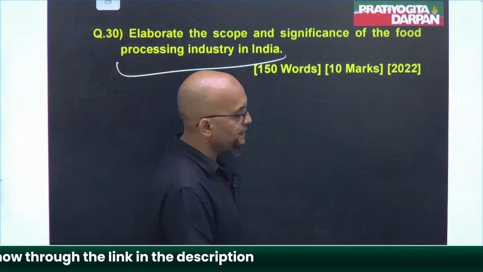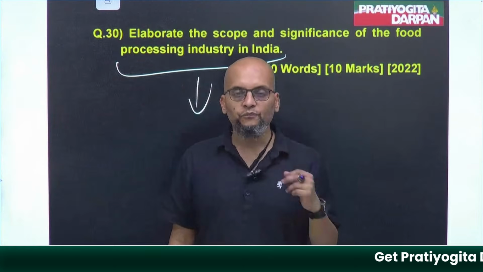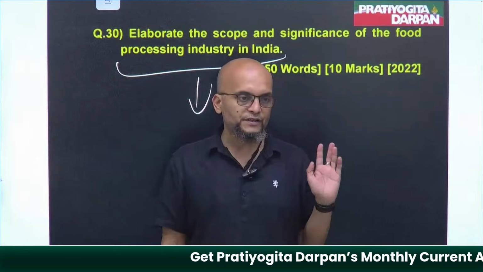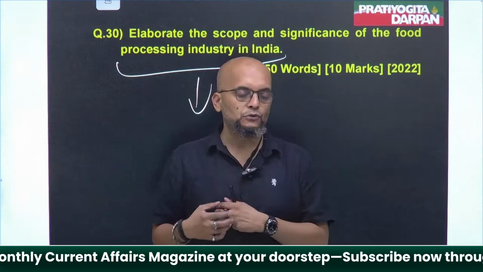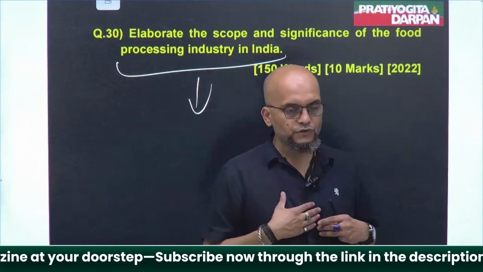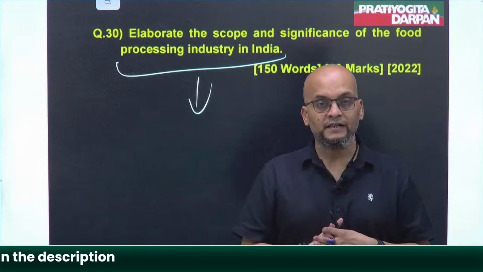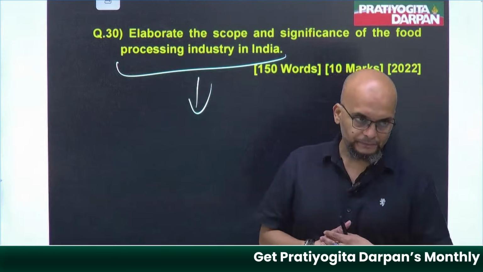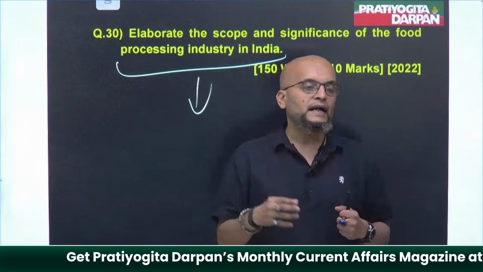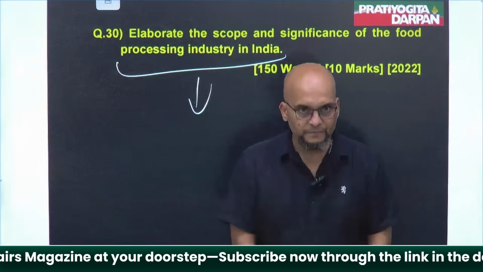Food processing industry. See guys, as I told you in the previous discussions, previous question, so many farmers are producing the same type of goods, the same type of produce, and the produce gets wasted, it gets sold at a lesser price. Now here enters an industry that is called the food processing industry.